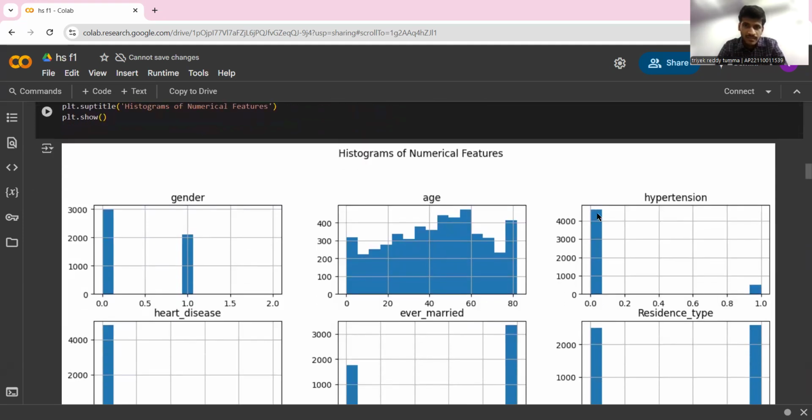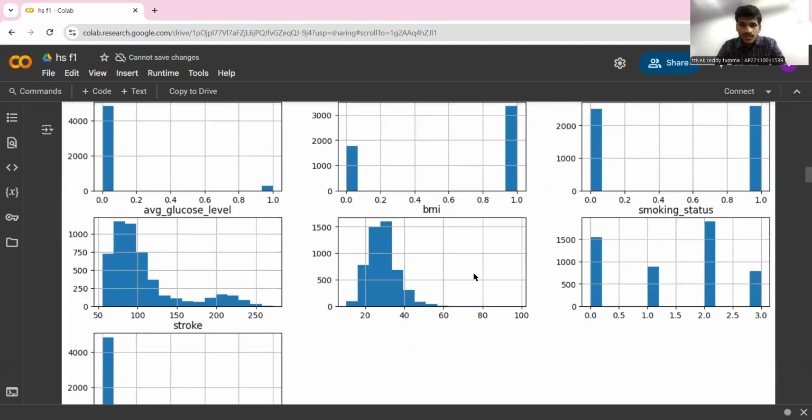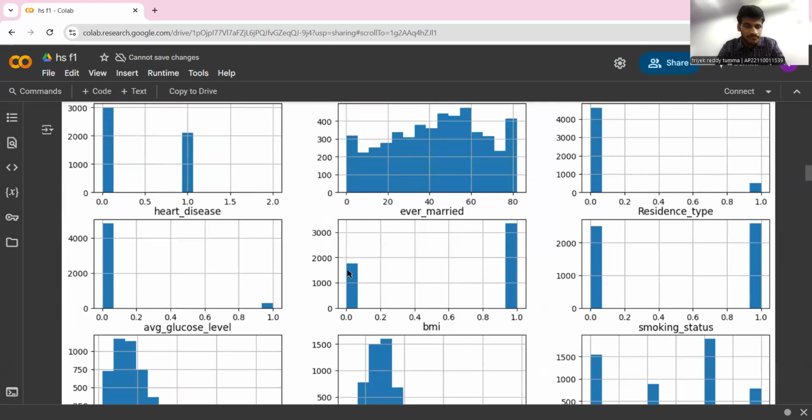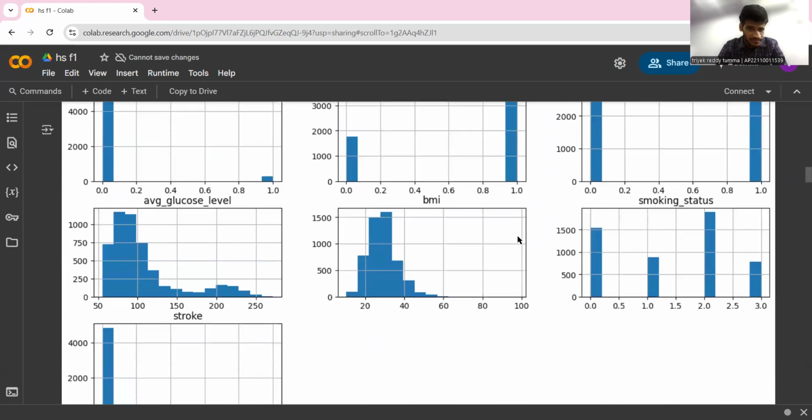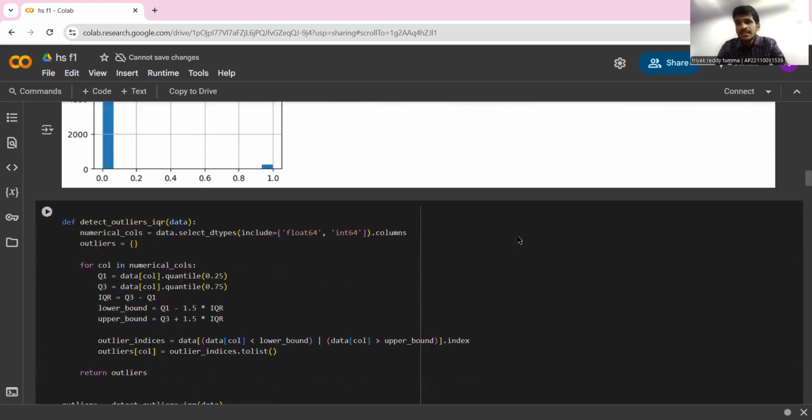Similarly for hypertension, whether the person has hypertension or doesn't. Similarly, the number of persons who are not married is almost 1,800, and the number of persons who are married is greater than 3,000. So this is the basic intuition of the graphs.